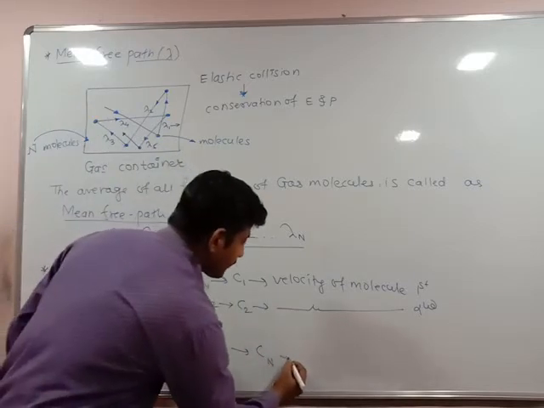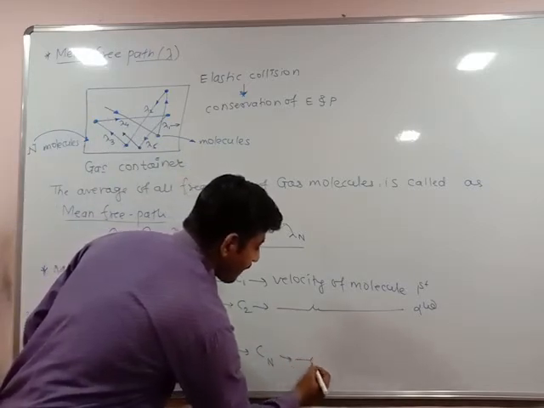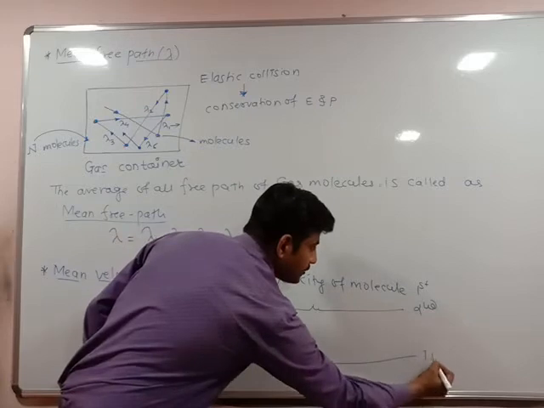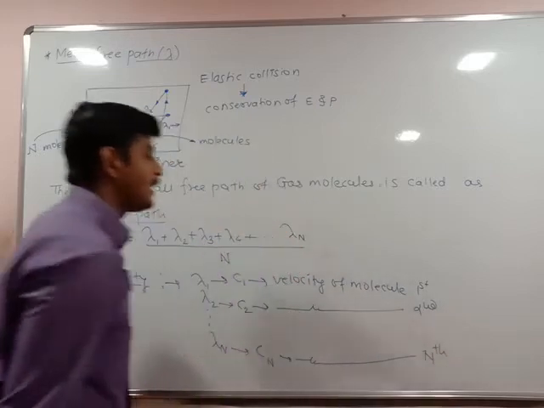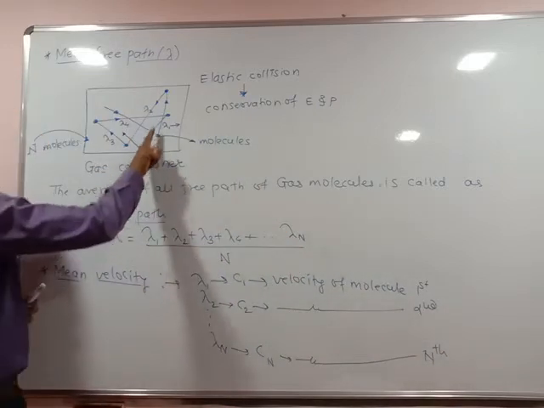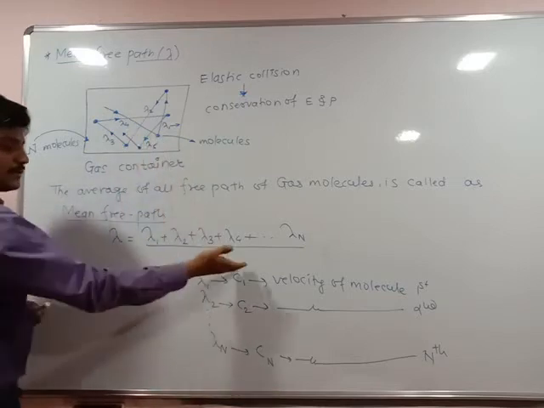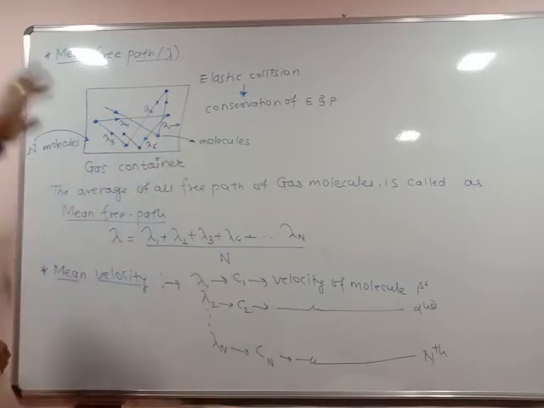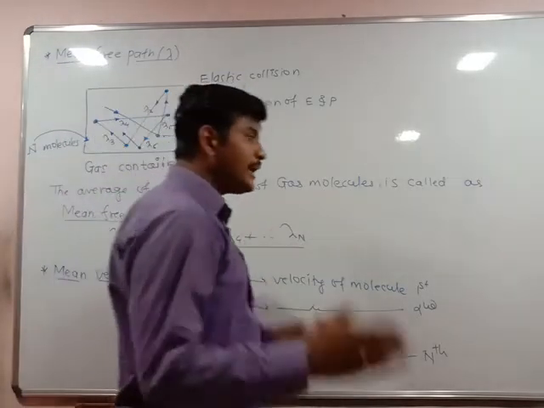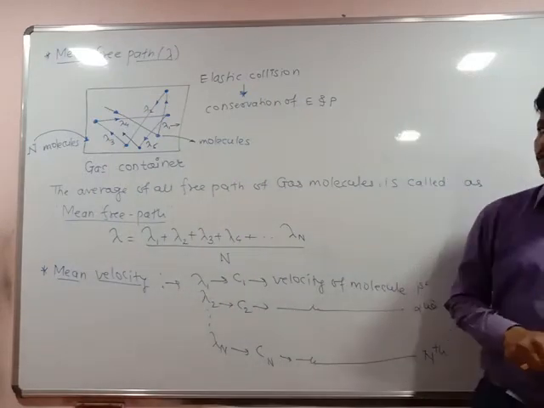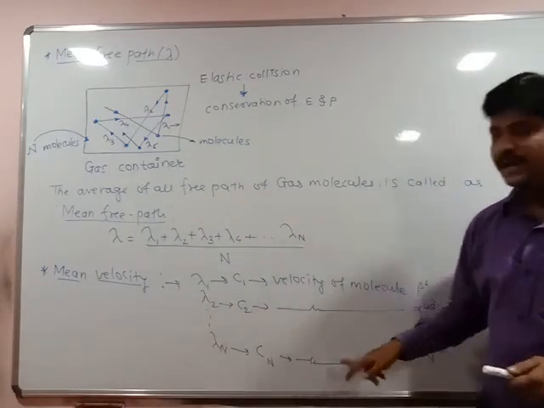Okay, so it is the velocity of molecule n. So during the motion the velocities of the molecules are c1, c2, c3 up to the last molecule, which is moving with velocity cn.